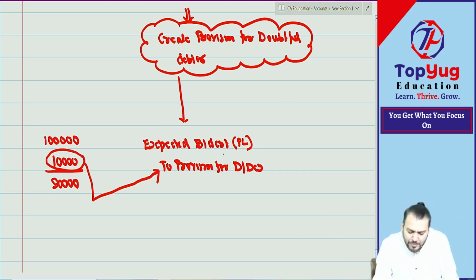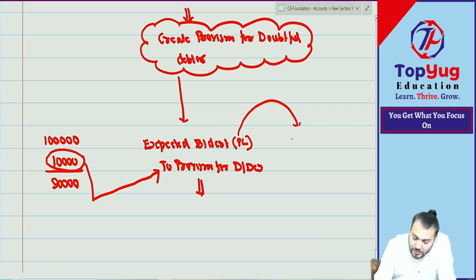Yes, sir. So we call it PL account debit provision. This provision is shown in the balance sheet by way of deduction from debtor. This is also one type of valuation account. So provision for depreciation is shown by way of deduction from asset. Which asset? Fixed asset. So provision for doubtful debtor is also shown by way of deduction from debtor in the balance sheet. But provision for doubtful debt is a separate account. This account will be debited to PL, and this provision for doubtful debt will have a credit balance.